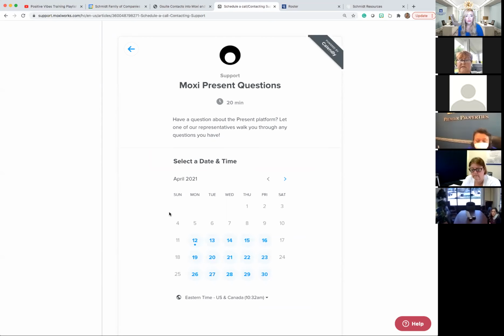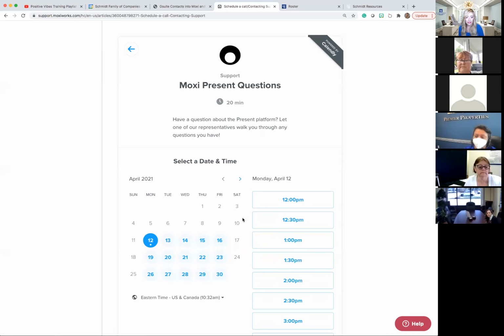And then you're going to pick the time that is best for you to have this call. So imagine if you're an agent and you have to run to do a listing appointment, but you know you're going to be ready at 2 o'clock for this call. This helps you budget your time and availability. Or if you need to do a three-way call, whether it's support and you and your team member, or you and your manager, or you and your ASC, this is how it lets you do that. Now, if you click on that, it expands all your options. So you're no longer being held on hold. That is the key of what's happening here.